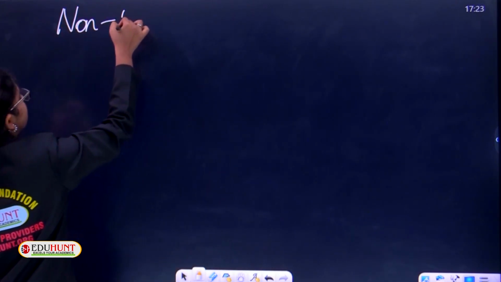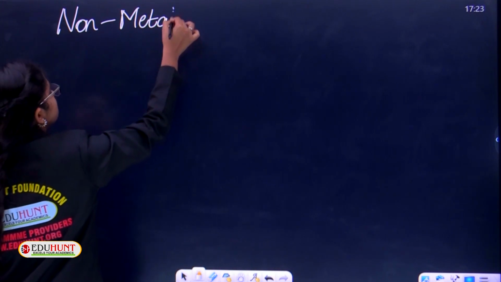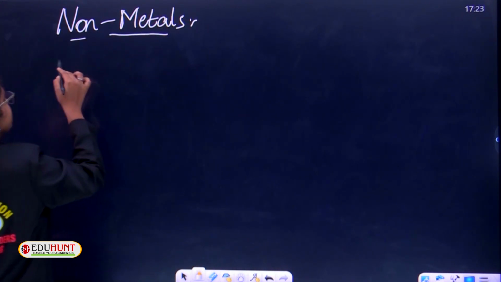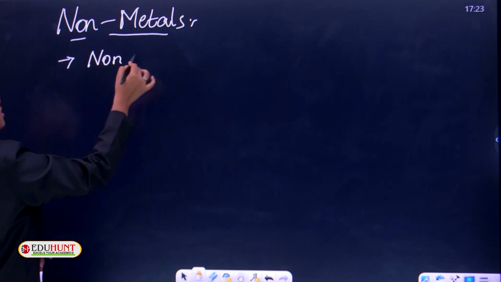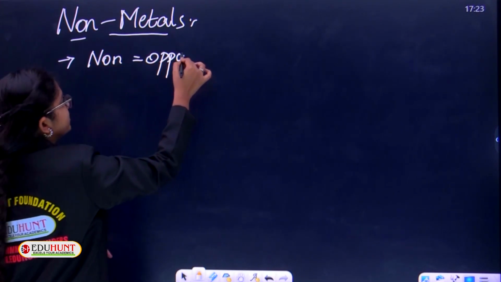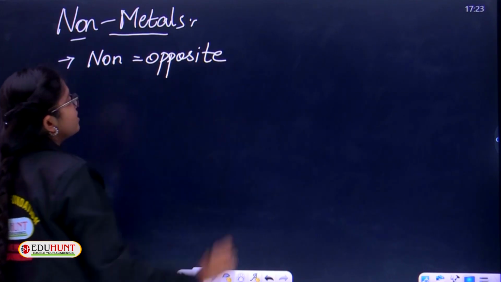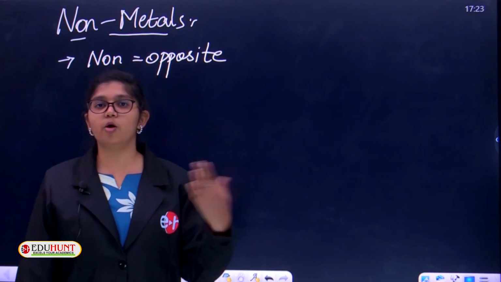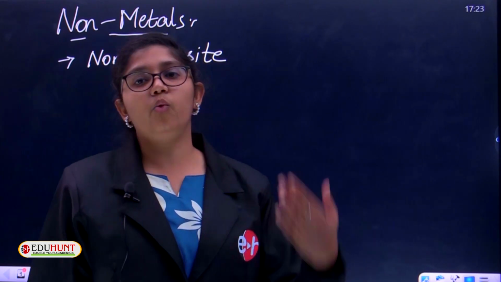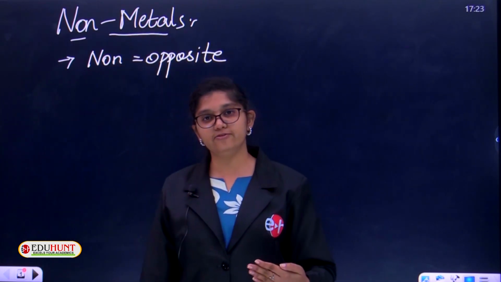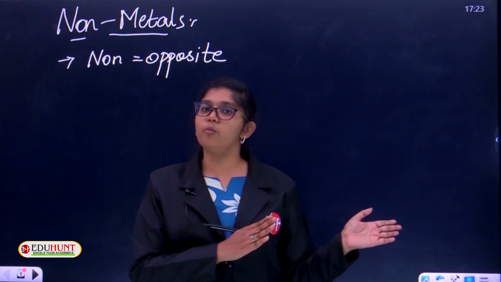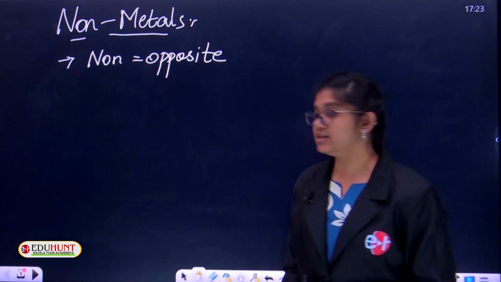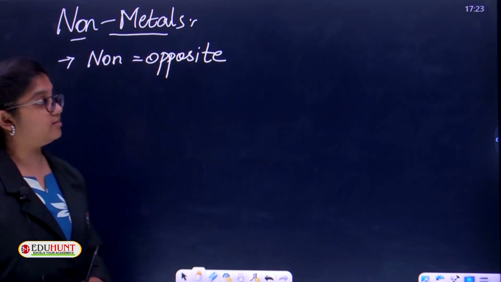So till now we have discussed metals and their characteristics. Coming next is non-metals. The word itself says non, which means opposite to what we discussed until now, metals, which is not at all a metal. The quite opposite word is non-metals. The properties we discussed so far in the metal category are quite opposite for all the non-metals, okay children. So in the non-metals we'll see what there is.